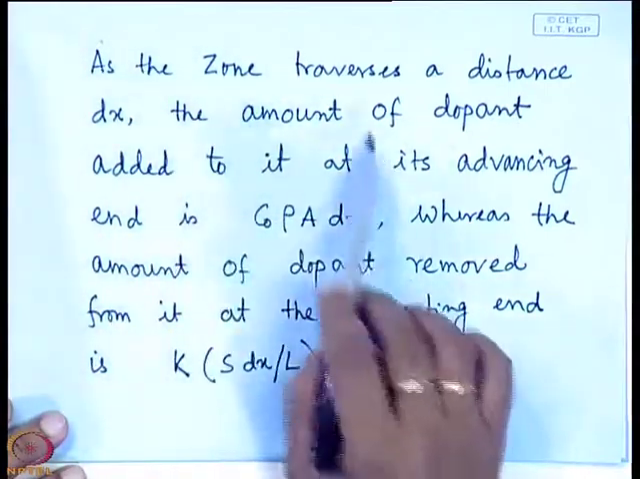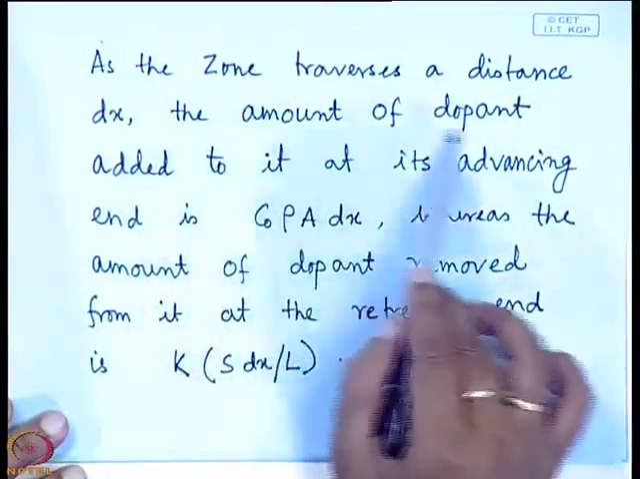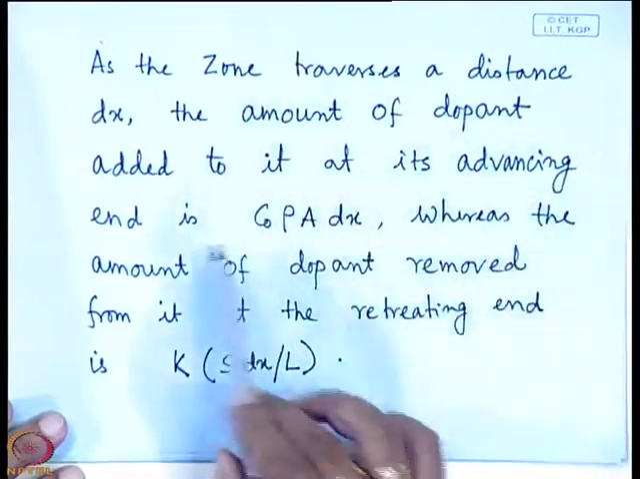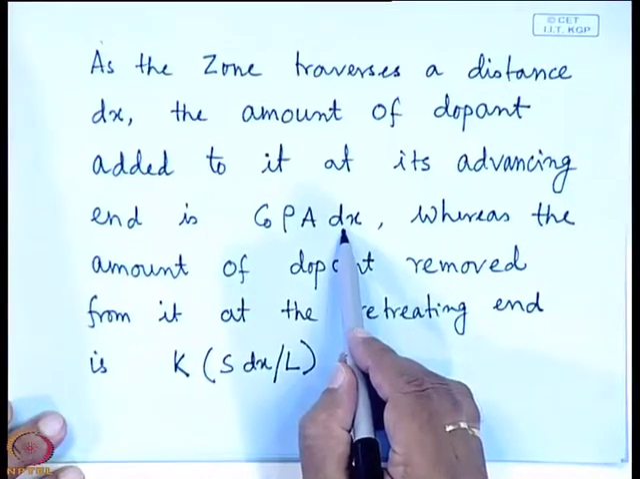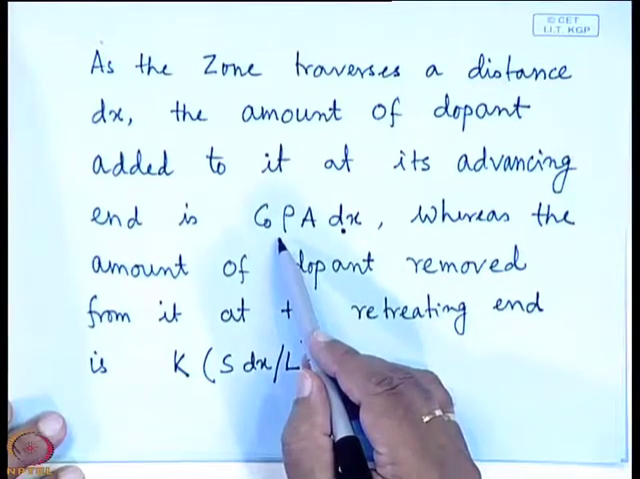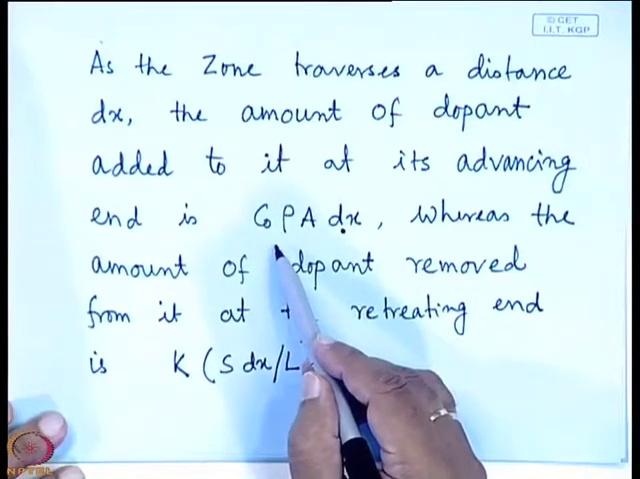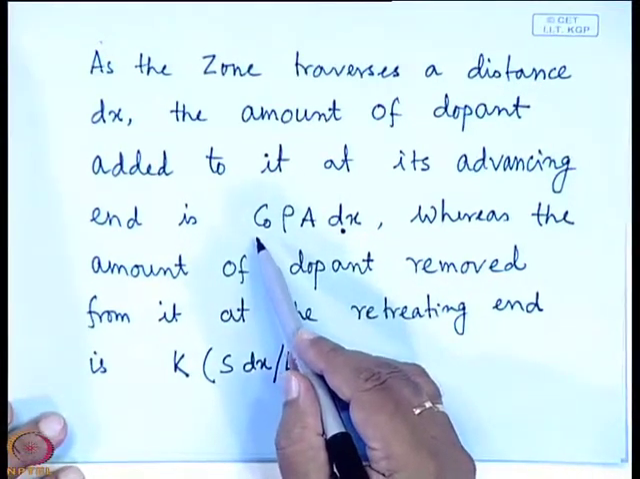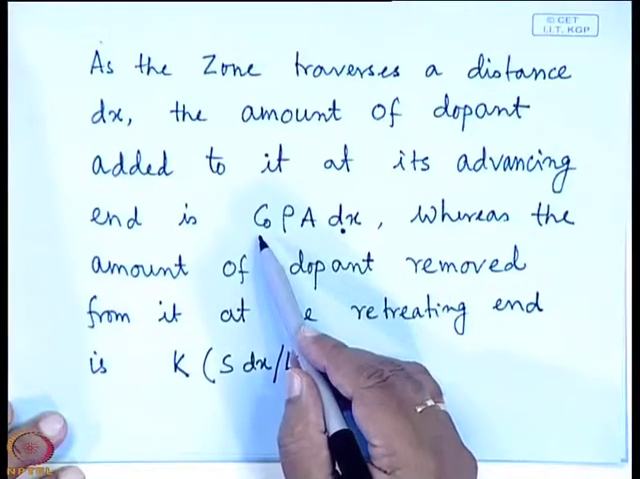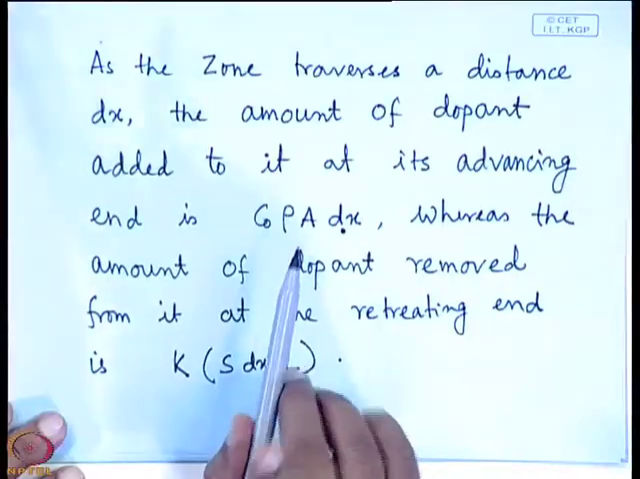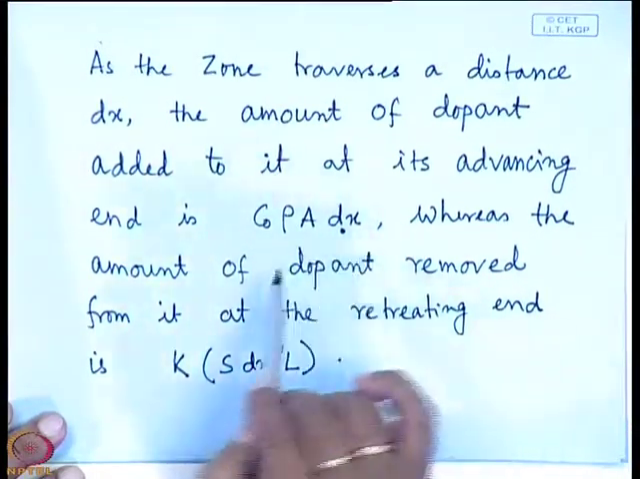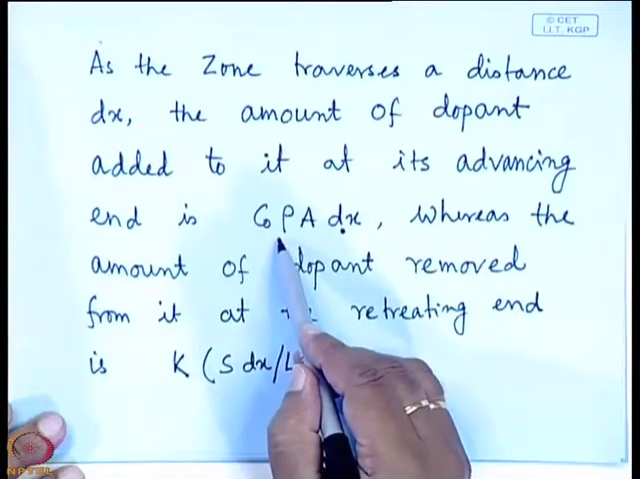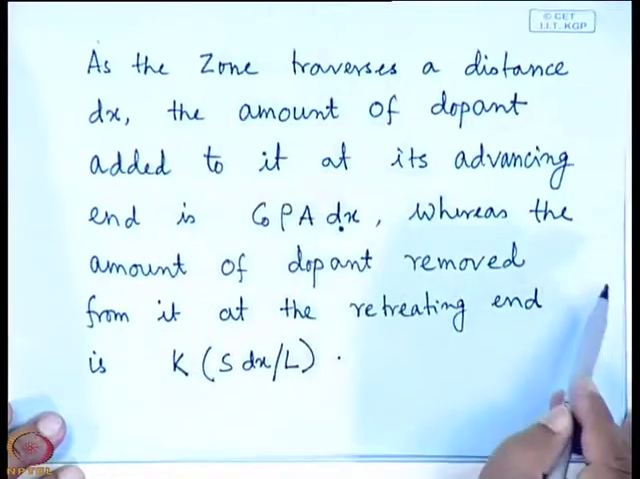As the zone traverses a distance dx, the amount of dopant added to it at its advancing end is C0 rho A dx. What is A into dx? Volume. Rho is density. So volume multiplied by density is mass. C0 is the amount of, say, phosphorus per gram of silicon. So how many grams of silicon are there? Rho into A into dx. So the amount of dopant added is C0 into rho into A into dx.